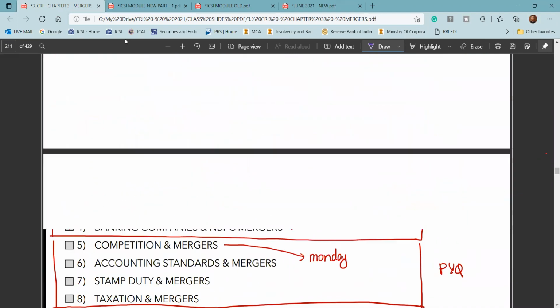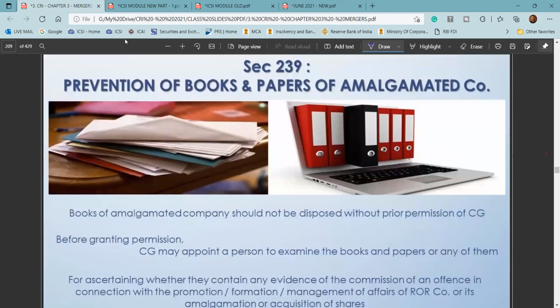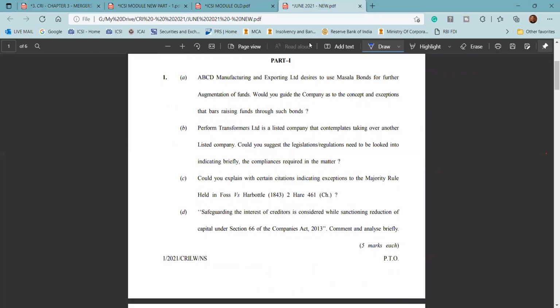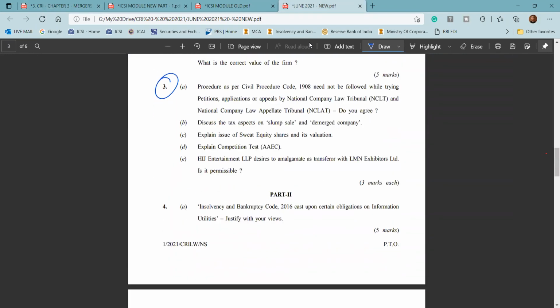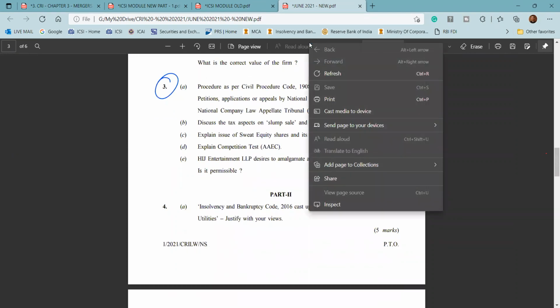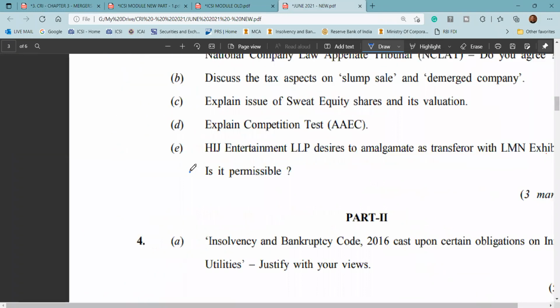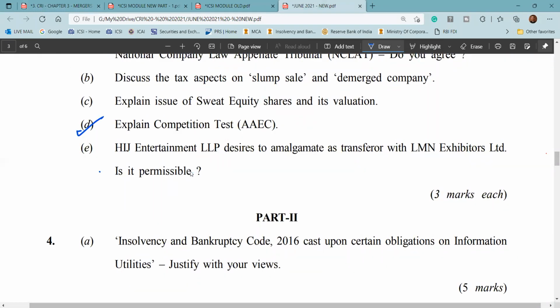So probably this is where we can end today's session. Tomorrow we are going to start with the Competition Act and the accounting aspects of the transaction. With respect to the accounting aspects, I feel it's covered well, but with respect to the Competition Act, I do feel that especially for the new syllabus students, we have to do some more provisions. So I'll try to cover a little bit of the Competition Act, because of questions like this: explain the competition test, appreciable adverse effect on competition within the relevant market.